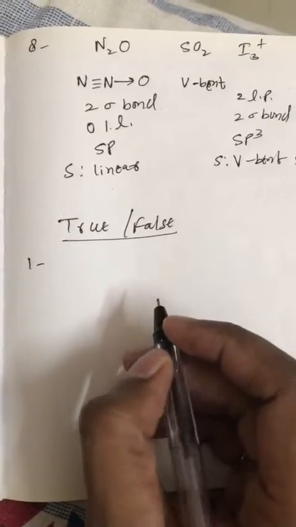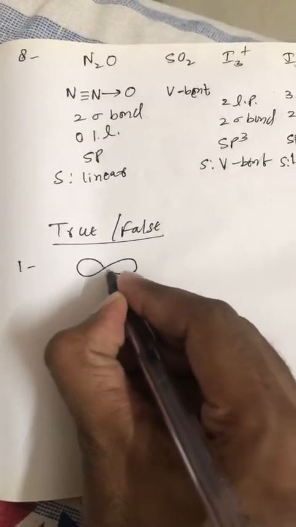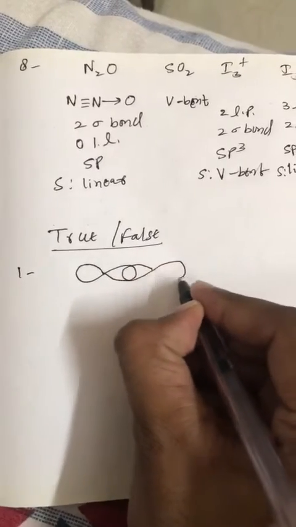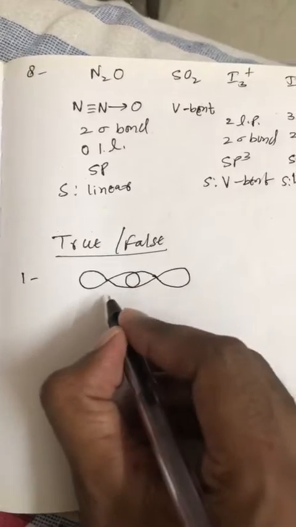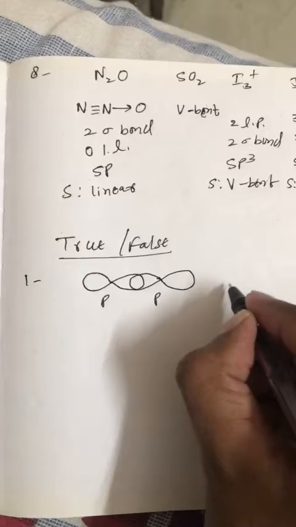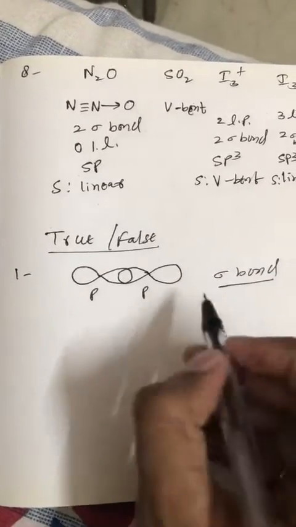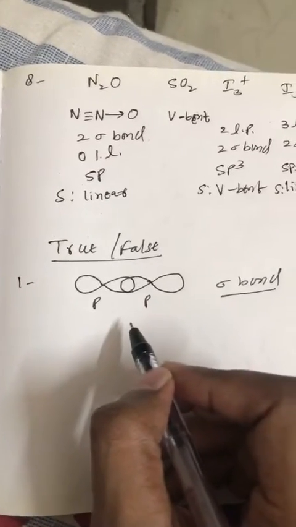Now true false question number 1. So on the overlapping of 2 p orbital linearly, or we can say axial overlapping, so when 2 p orbitals are overlapped axial, then sigma bond is formed. If it is lateral, then pi bond will be formed.